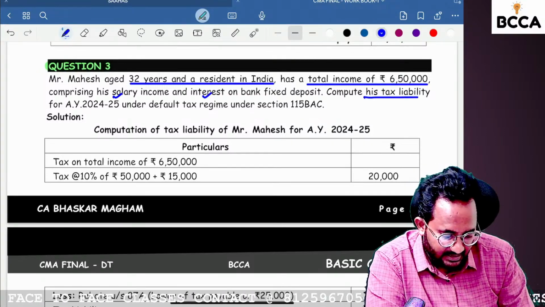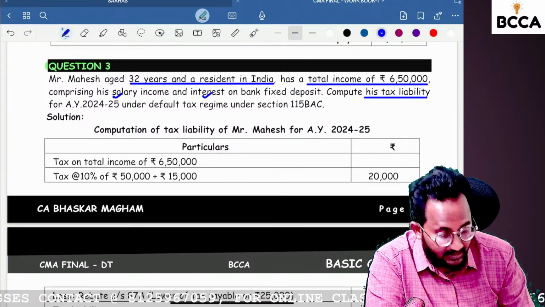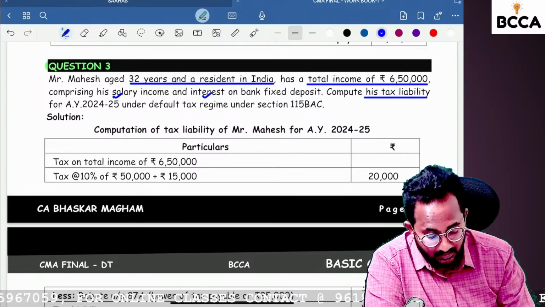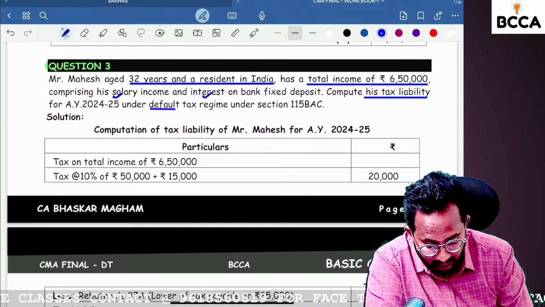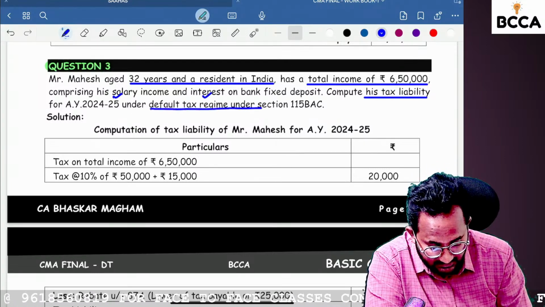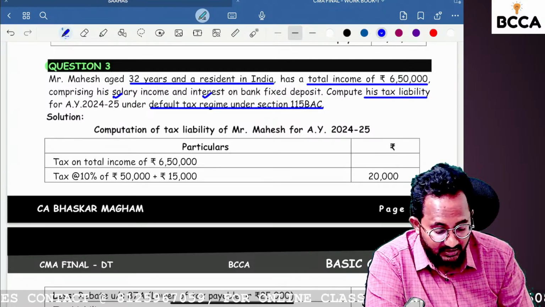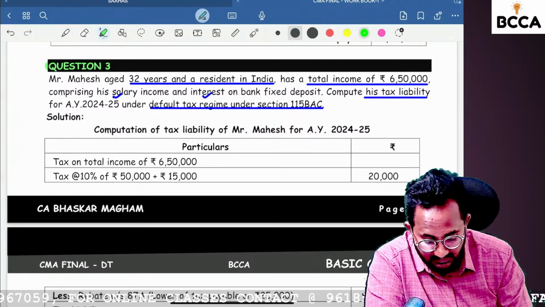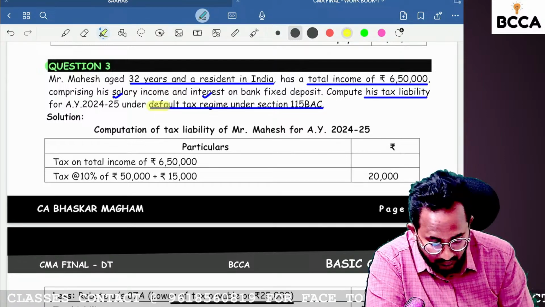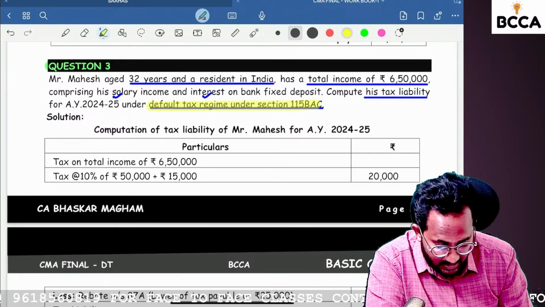They are asking for the tax liability computation, but they are following the default tax regime under section 115 BAC. I think you are aware of this fact. Under 115 BAC they have followed.